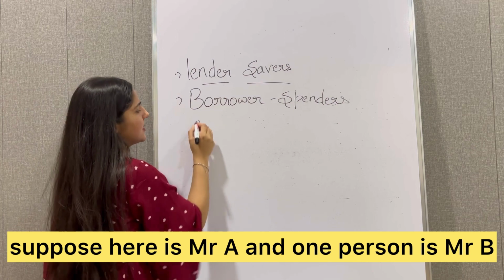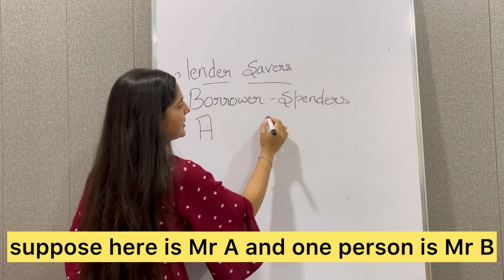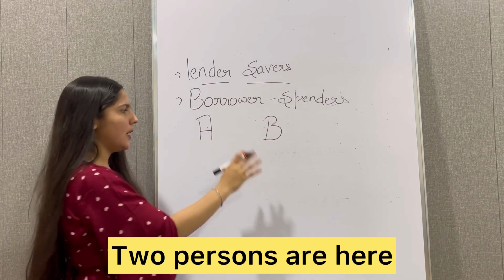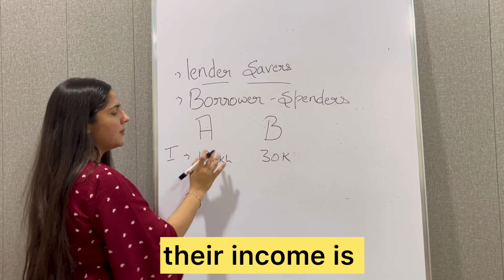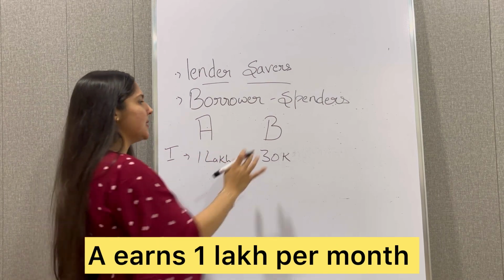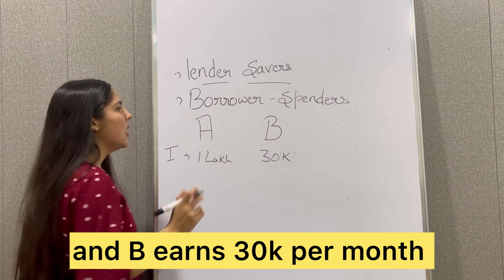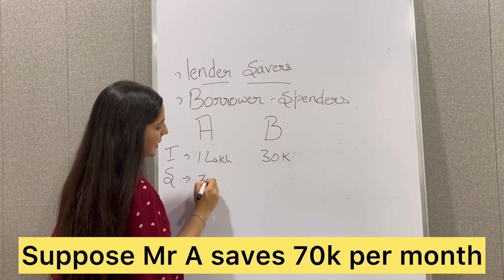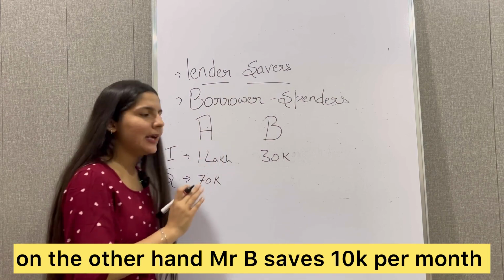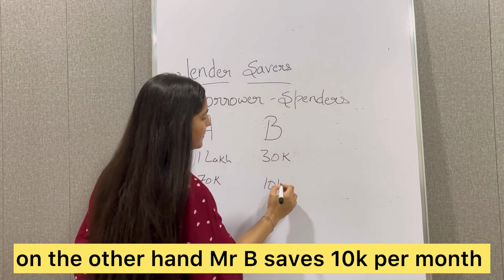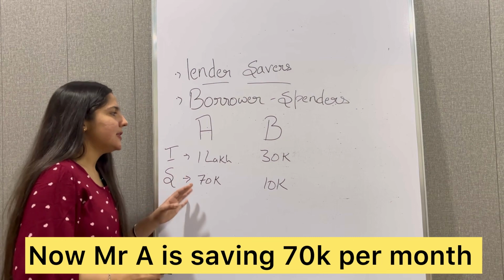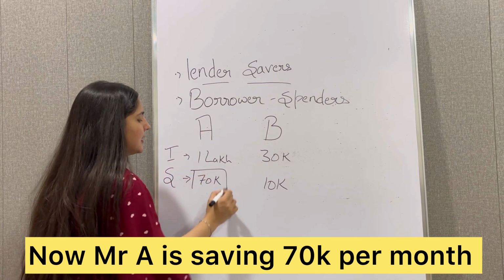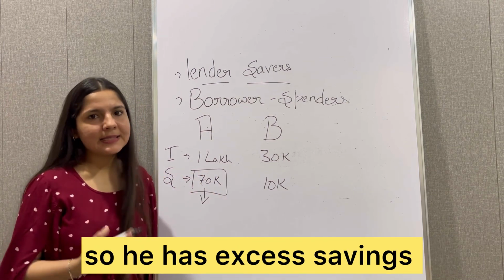Suppose here is Mr. A and one person is Mr. B. Two persons are here. Mr. A earns 1 lakh per month and B earns 30,000 per month. Suppose Mr. A saves 70,000 per month. On the other hand, Mr. B saves 10,000 per month. Now, Mr. A is saving 70,000 per month, so he has excess saving.